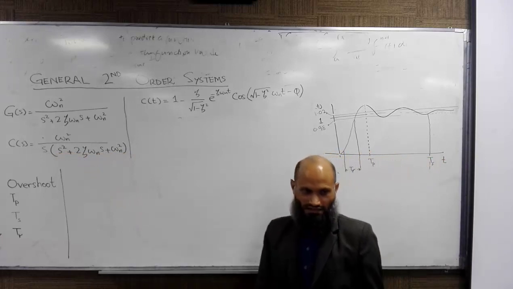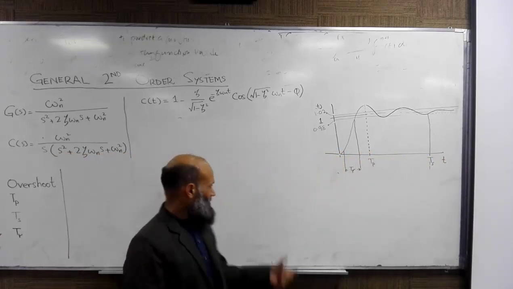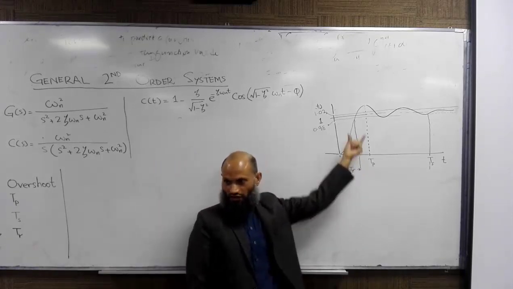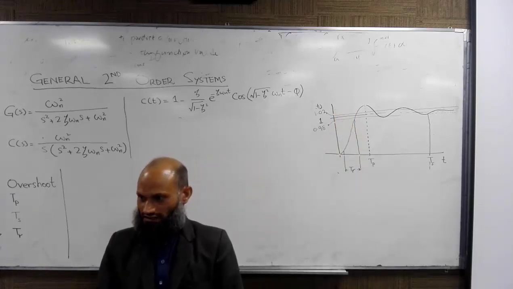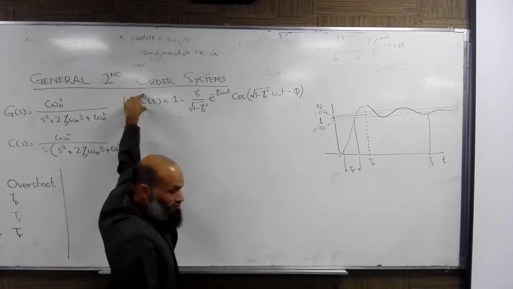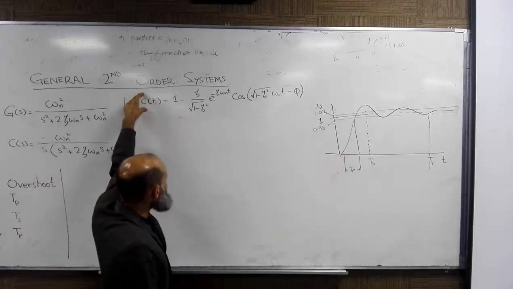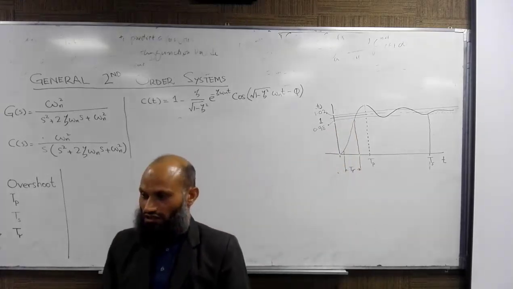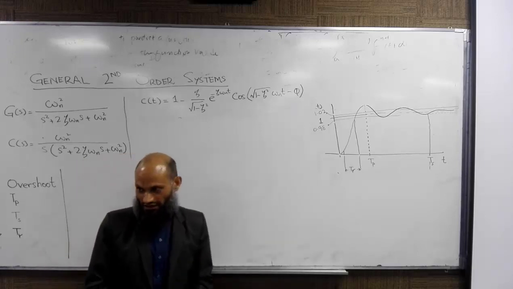How did we define rise time? Rise time is the time required for the response to reach from 10% of its steady state value to 90% of its steady state value. So how can we compute this rise time? For example, substitute C of t equal to 0.1 to determine this time. Again substitute C of t equal to 0.9 to determine this time. The difference between the two times is the rise time. But again, this will complicate things.